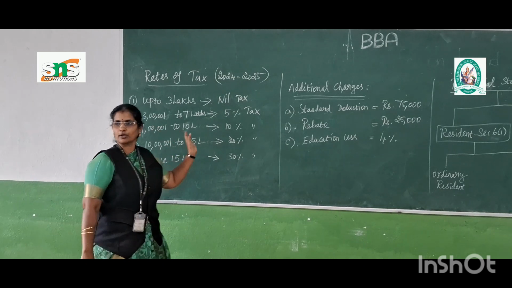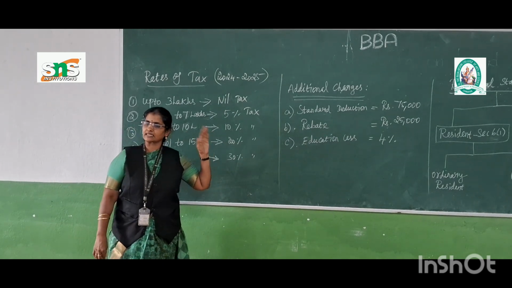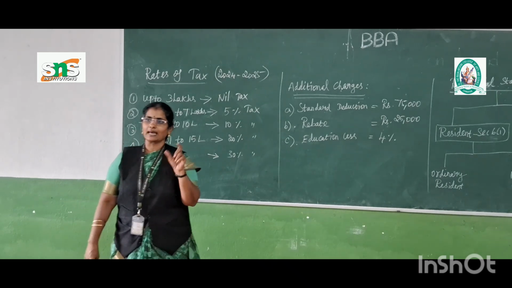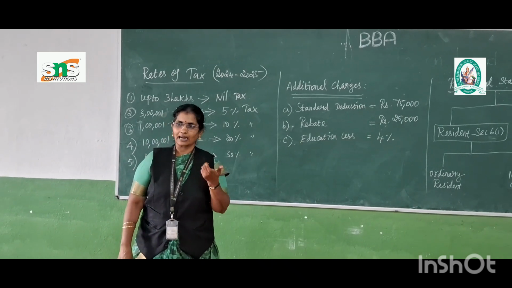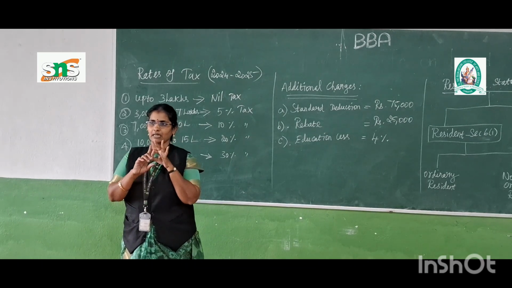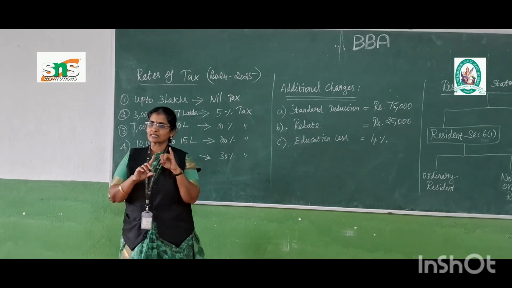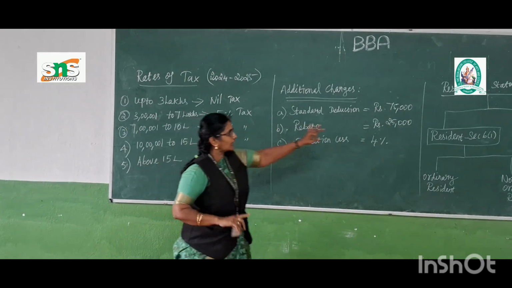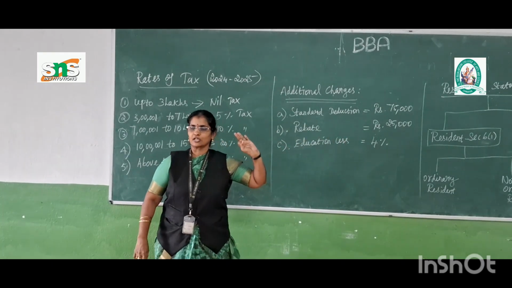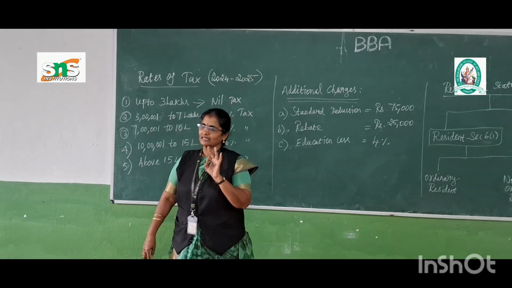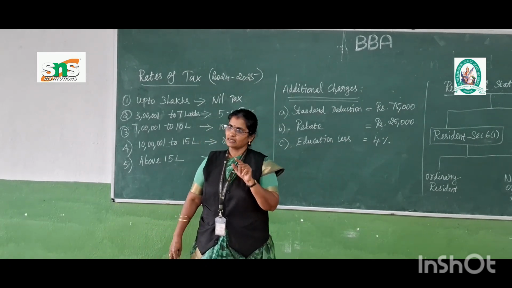Rates of tax. Okay. So in the last class we discussed the basis of charge. That is the main important aspect while we are collecting the tax. At that time we have to consider three main important aspects: one is the charge, second is the rates of tax, and third is residential status. These are the three main aspects that we are supposed to consider when we calculate the taxes.